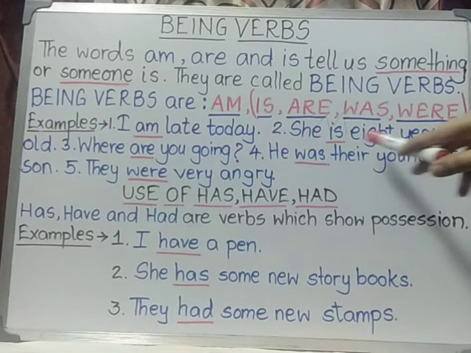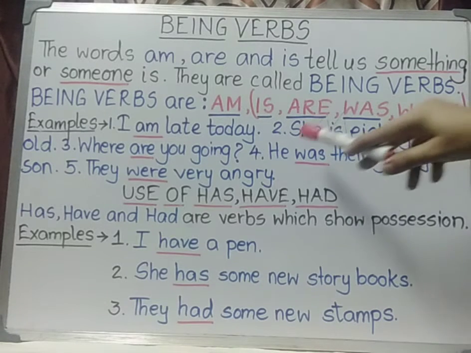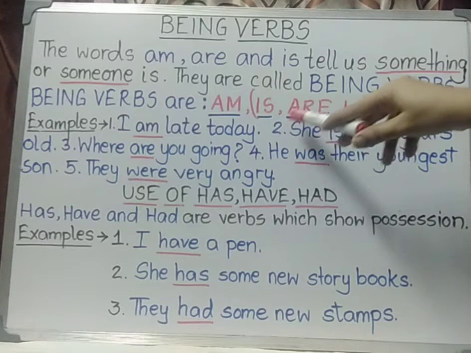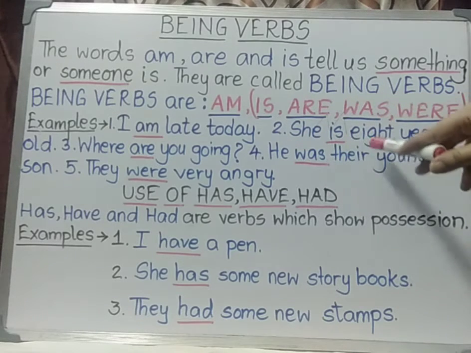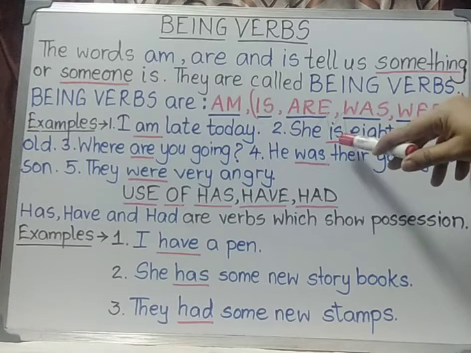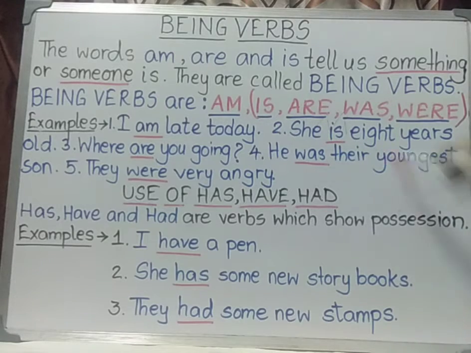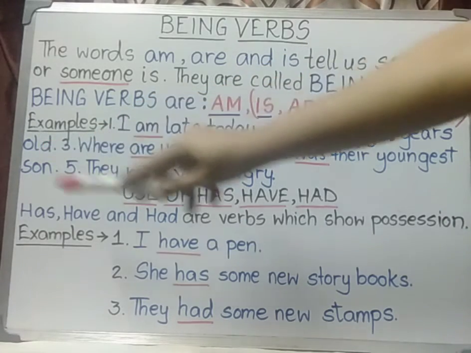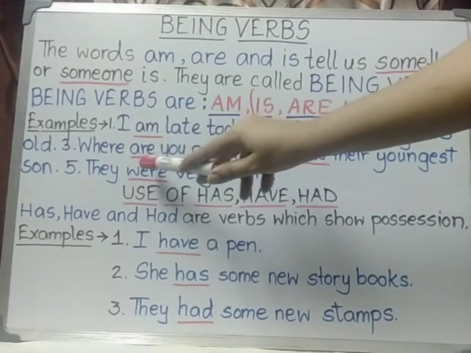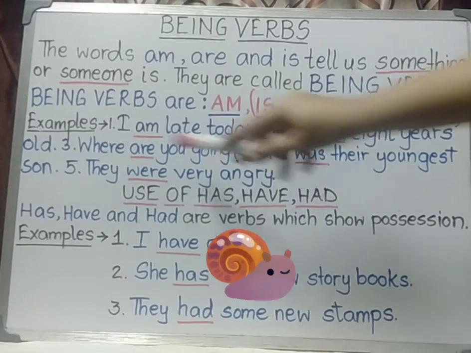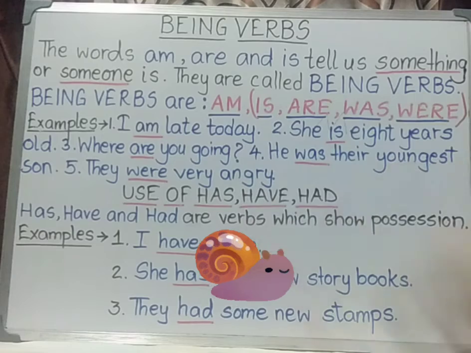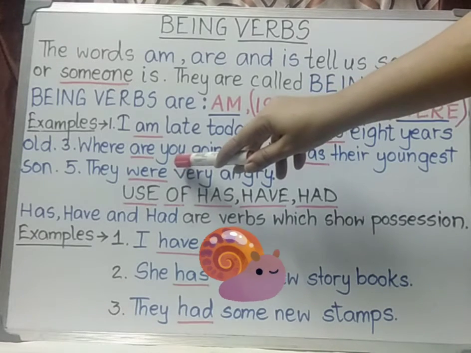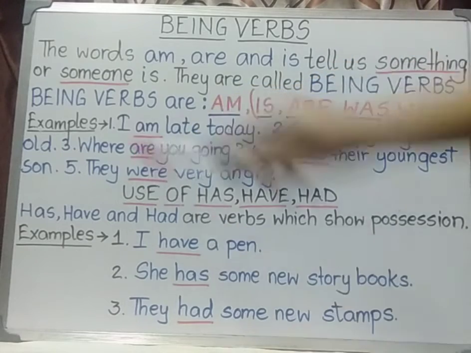She is 8 years old. The presence of she is reflected in this sentence through is. Where are you going? It's a question. Where are you going? So the presence of you can be felt through are.